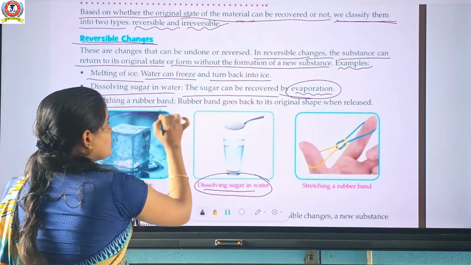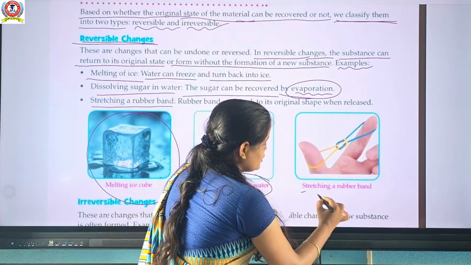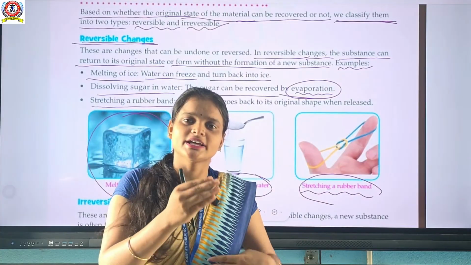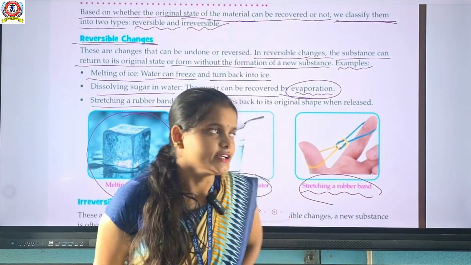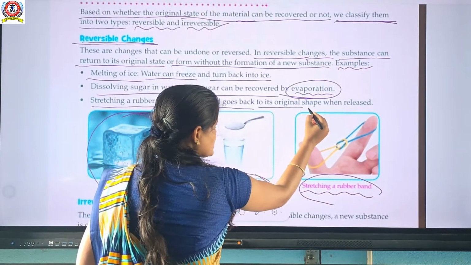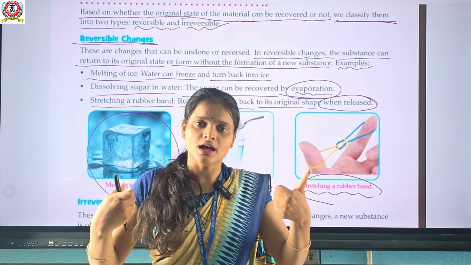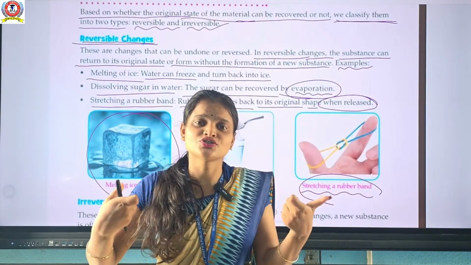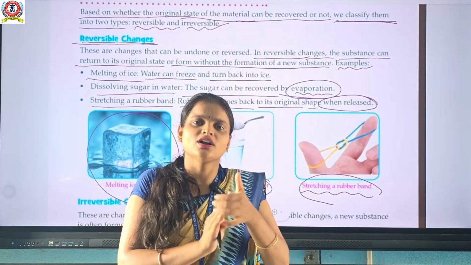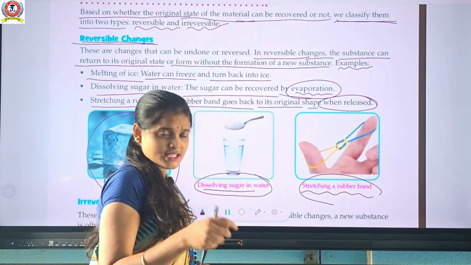So, stretching of a rubber band. Can you stretch a rubber band? आप rubber band को stretch करोगे, just release that, it can come back to its original state or original conditions. So the rubber band goes back to its original shape when we release. We stretch the rubber band as much as possible. आप जितना उसको stretch कर सकते हो. After you release the band, it comes back to its original state. So we can say that stretching of a rubber band is a reversible change.